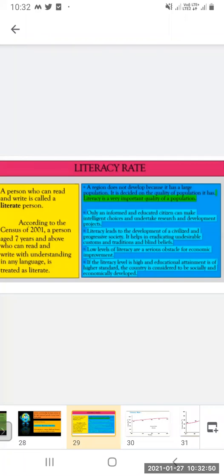If the literacy level is high and educational attainment is of a higher standard, the country is considered to be socially and economically developed.